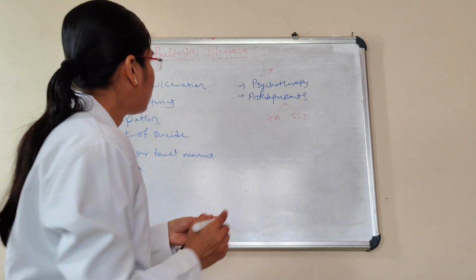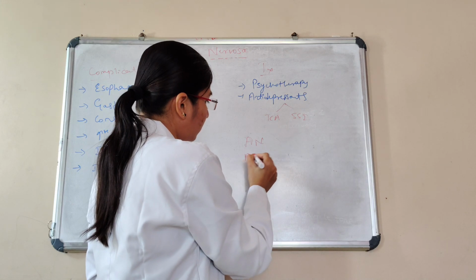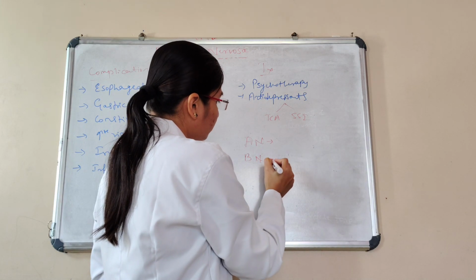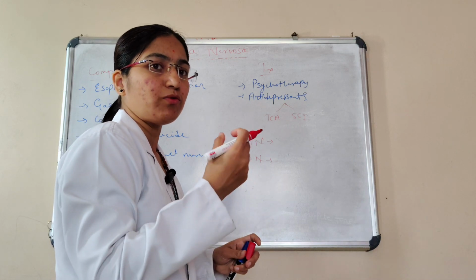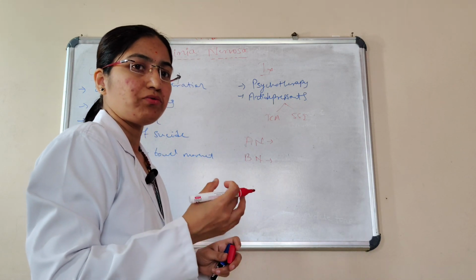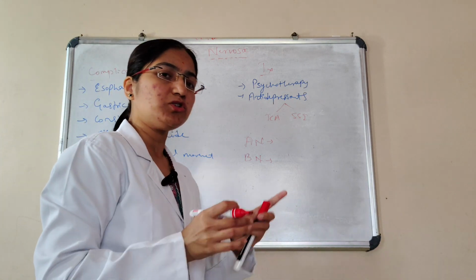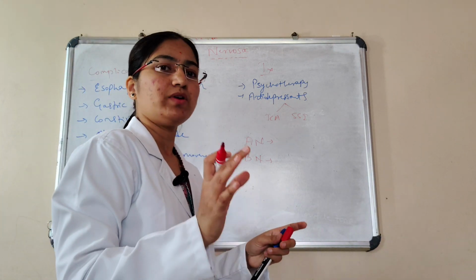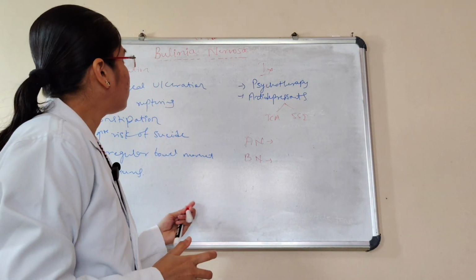And then one difference between anorexia nervosa and bulimia nervosa. Here what happens? In anorexia, people restrict food intake for weight loss. In bulimia nervosa, binge eating is there, but purging behavior we can see for losing weight. This is all about bulimia nervosa.